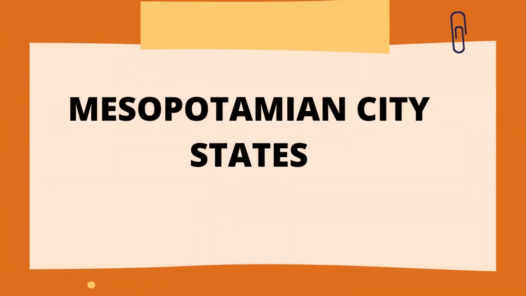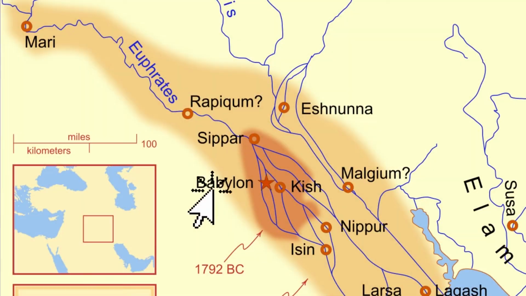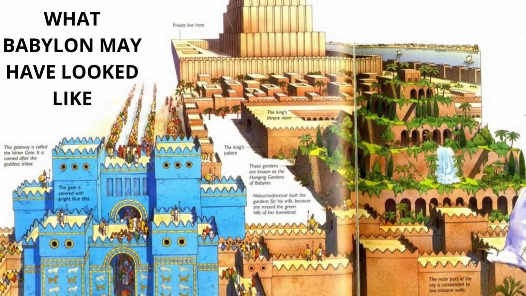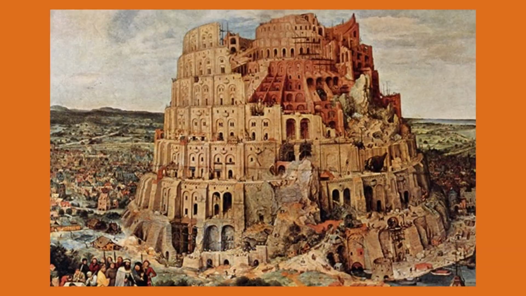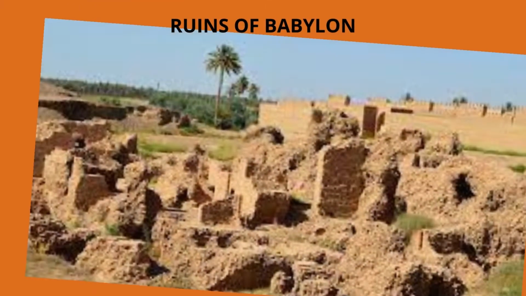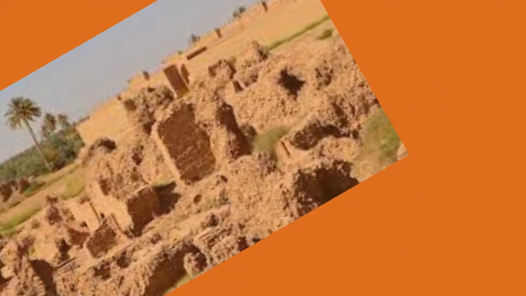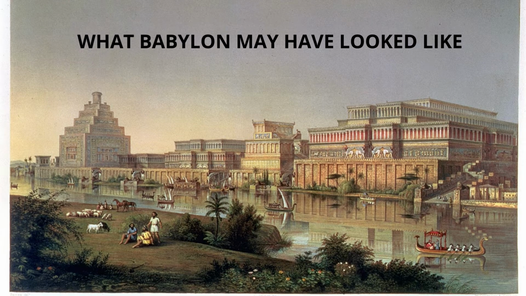Mesopotamian city-states. Babylon. The city of Babylon became the most powerful city in Mesopotamia. Throughout the history of the region, the Babylonians would rise and fall. At times, the Babylonians would create vast empires that ruled much of the Middle East. The Babylonians were the first to write down and record their system of law.